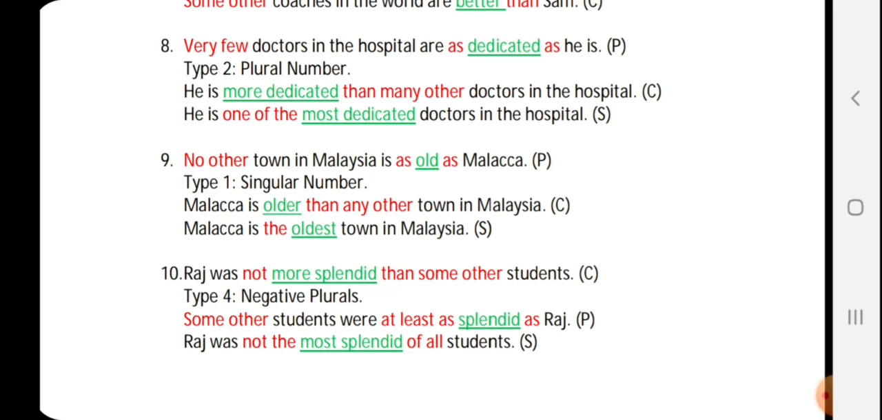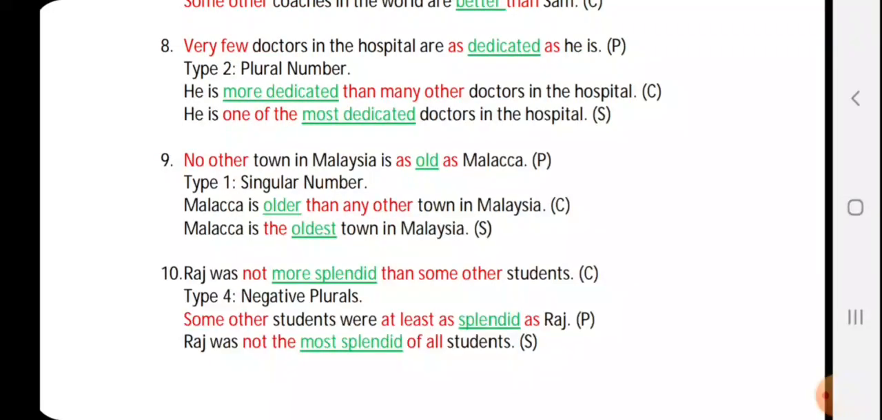No other town in Malaysia is as old as Malacca. Now this is a positive sentence beginning with no other. So it's a type 1 singular number, students. When you change it into comparative, Malacca will come in the beginning. So Malacca is older. Old will become older than any other town in Malaysia. Okay, than any other town in Malaysia. When you change it into superlative, of course, Malacca will remain in the beginning. So, Malacca is the, older will become oldest. So, Malacca is the oldest town in Malaysia. Simple. Let's take the next one.